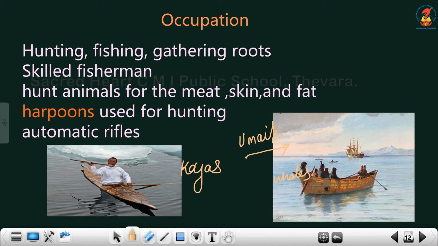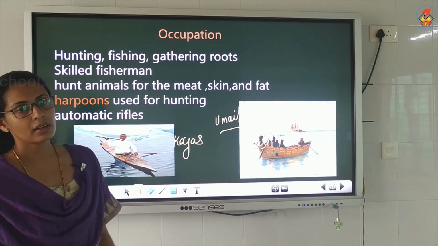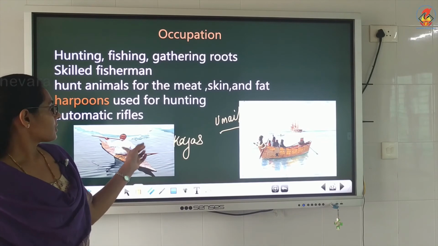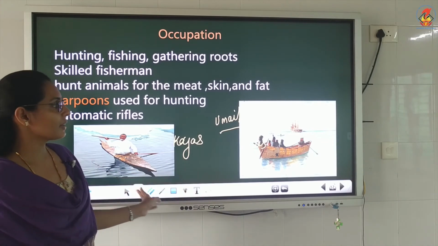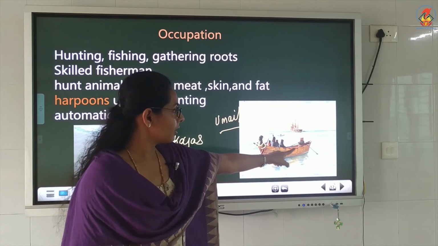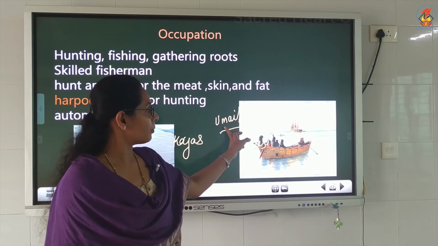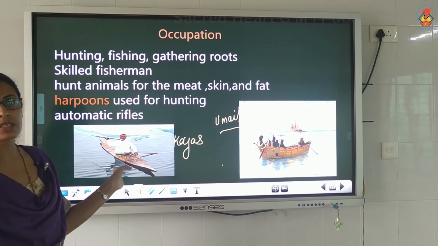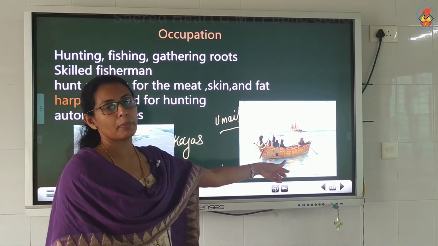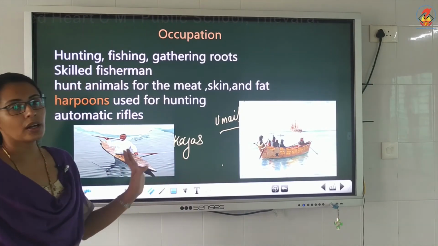So the umiak is the large boat that people used for hunting the whales, and the kayak is used for hunting sea animals. So this is the difference between the kayak and the umiak. Now people use a motor for the umiak, and the kayak is still used too, but the umiak is now attached to a motor. Clear, children? So this is their occupation.